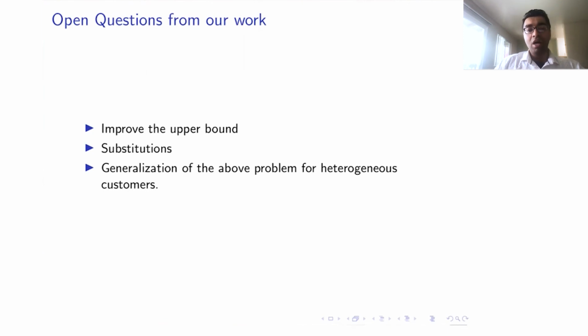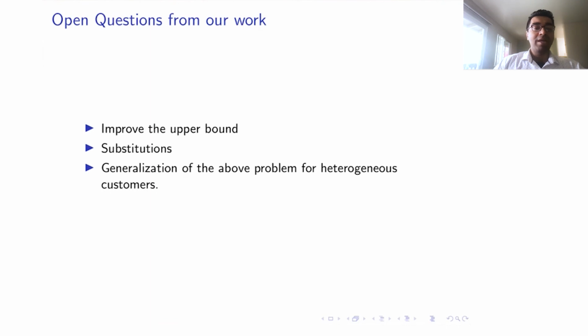A second problem, which is a direct extension, is the case of substitution, where if a consumer is rejected, do we allow that consumer to have a second choice? We could study a fixed number of rejections. The problem of substitutions is hard even in the case where suppliers have no outside option, so naturally the problem here would be much harder.